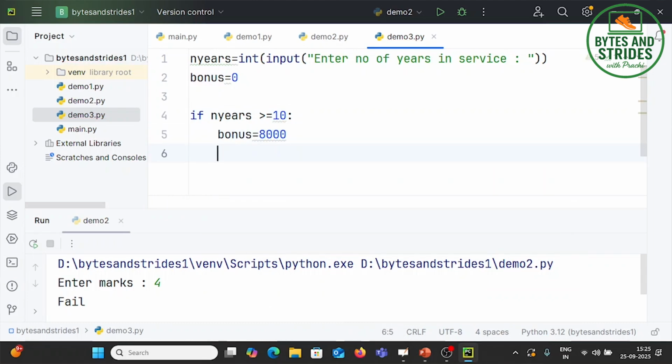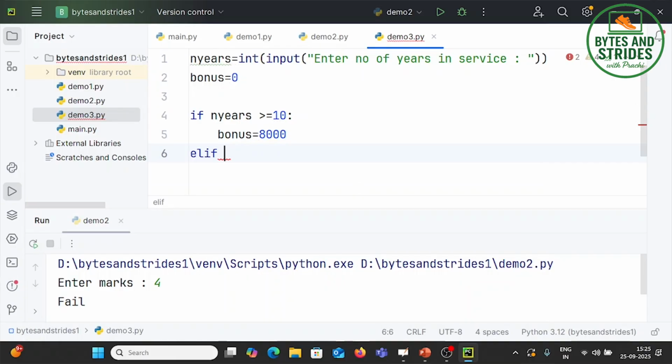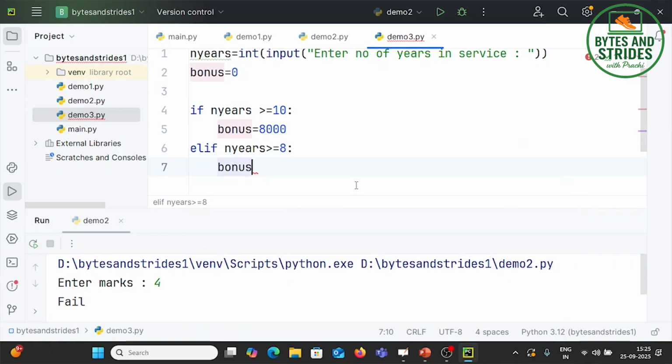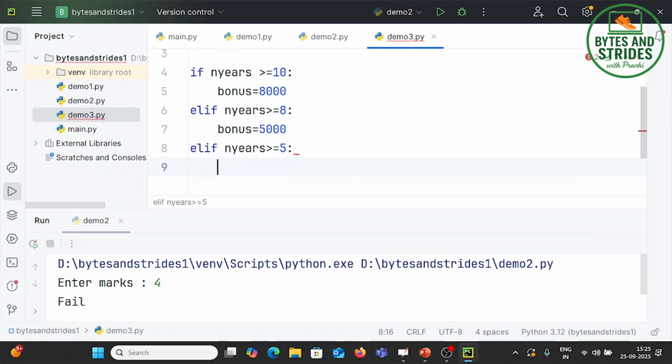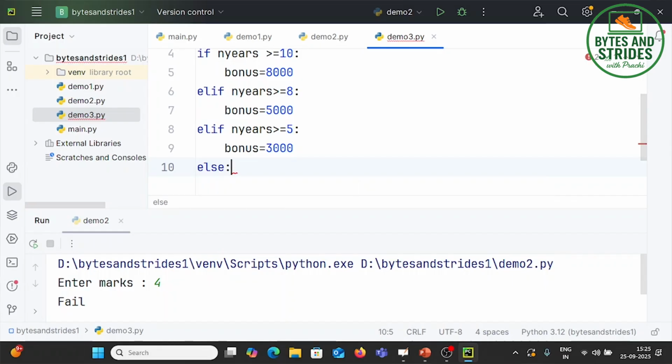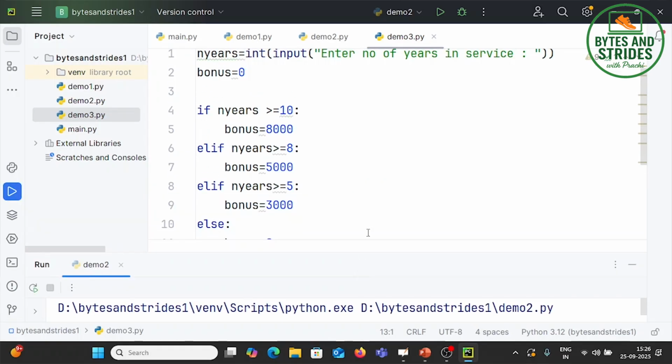However, if he has not worked for 10 but more than 8, there's one more condition. So there is this elif keyword. Elif means else if. It's one single word. If number of years is greater than or equal to 8, bonus equals, suppose, 5,000. Elif number of years is greater than or equal to 5, bonus is say 3,000. And finally, I could write the else saying, okay, it's not even greater than 5, it could be 0.